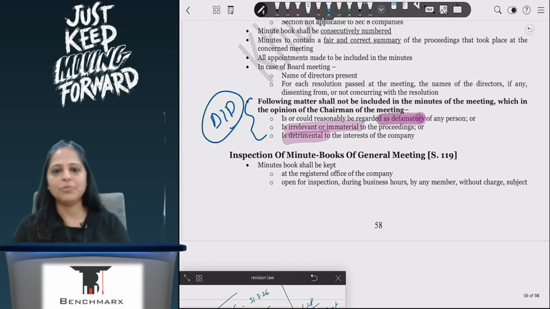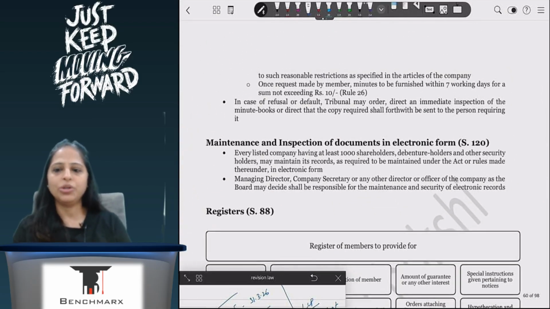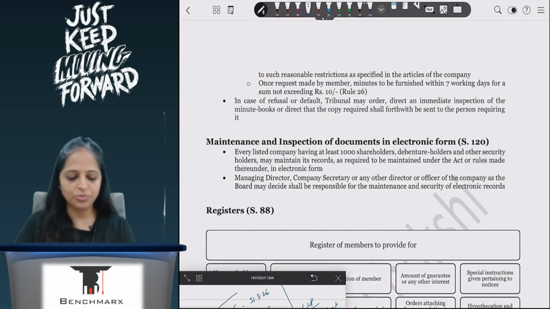Inspection of minutes book is possible. You can keep it at the registered office, and members can tell you that they want to inspect. They can give 7 working days notice, and you can allow them to inspect by them paying you not more than 10 rupees.